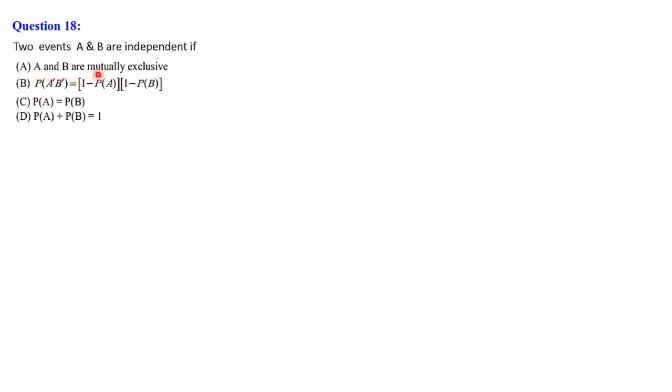Next we shall discuss question number 18. Two events A and B are independent if, there are 4 options: A and B are mutually exclusive; P of A dash B dash is equal to 1 minus P of A into 1 minus P of B; P of A is equal to P of B; P of A plus P of B is equal to 1. So these are the 4 options given to us. We have to choose the most appropriate option.